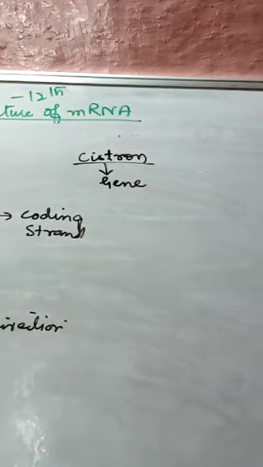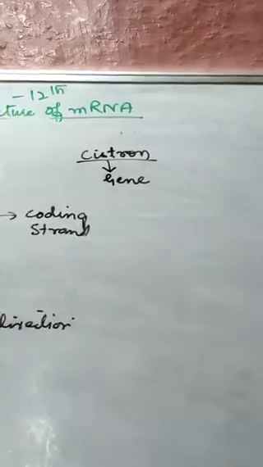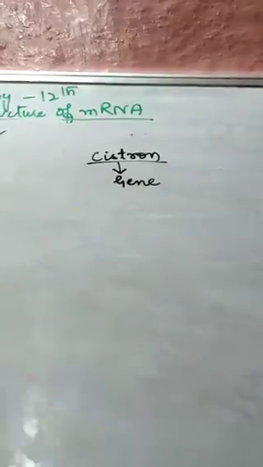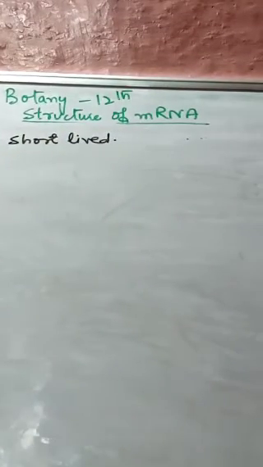Now, if we talk about this mRNA, it has some characteristics. First, it is short lived. It forms one or two amino acid chains, then it dies.